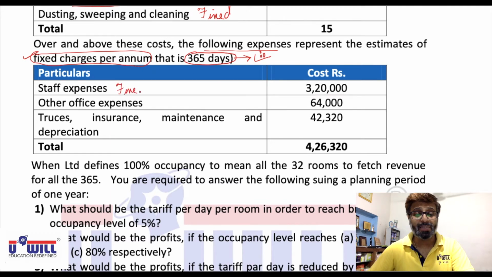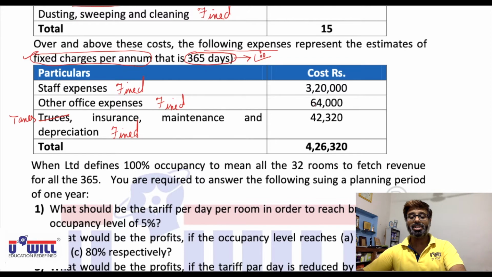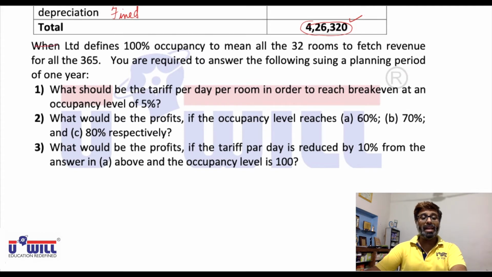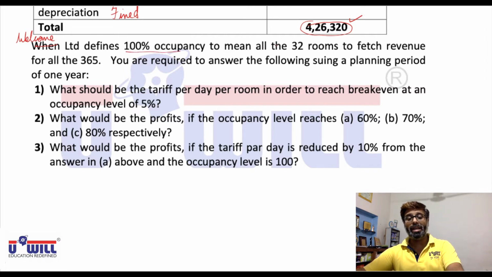Now, which are the fixed charges? Staff expenses, fixed charges. Office, other expenses, fixed charges. Taxes, not truces, make it taxes. Insurance, maintenance and depreciation also fixed charges. All these are fixed charges, total coming to 4,26,320.